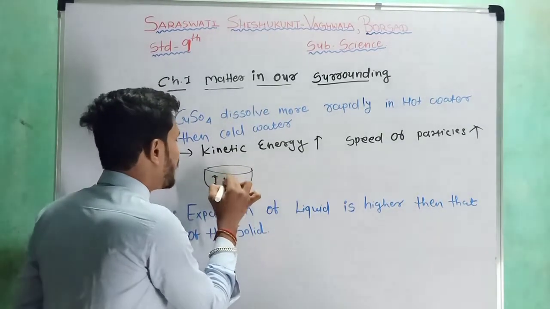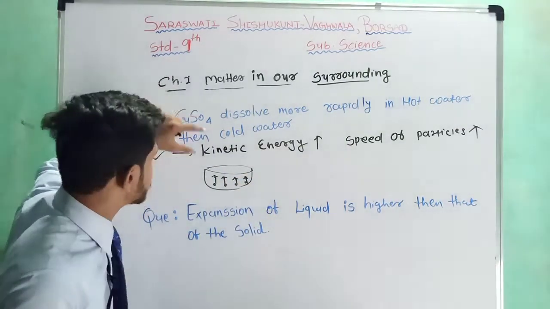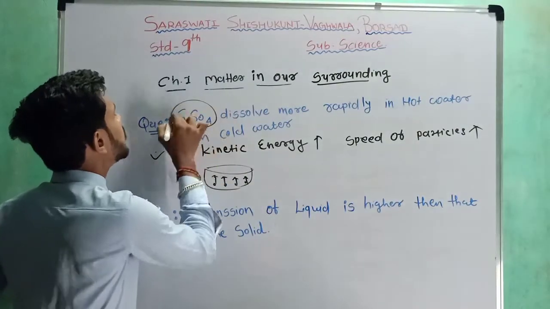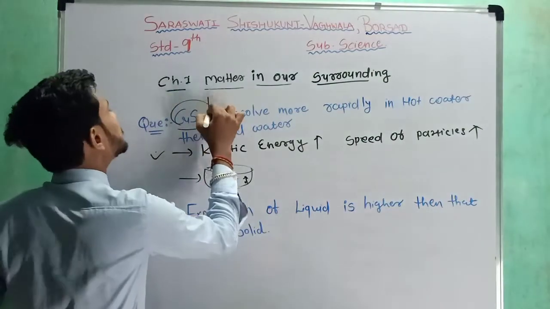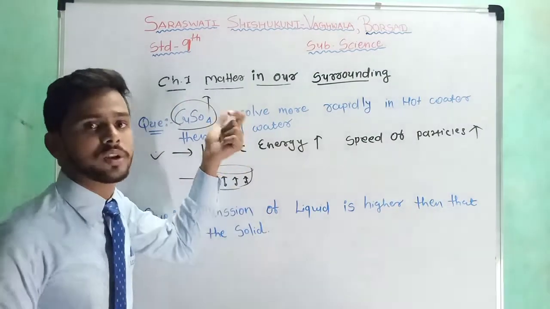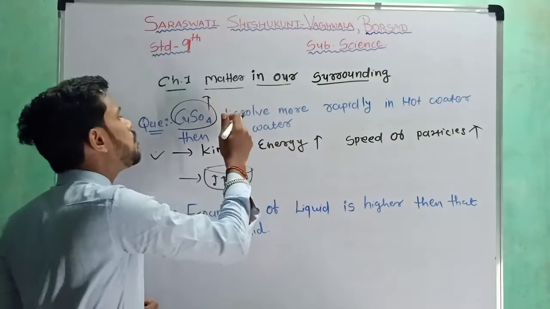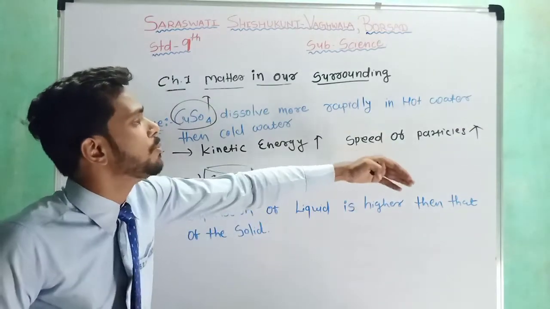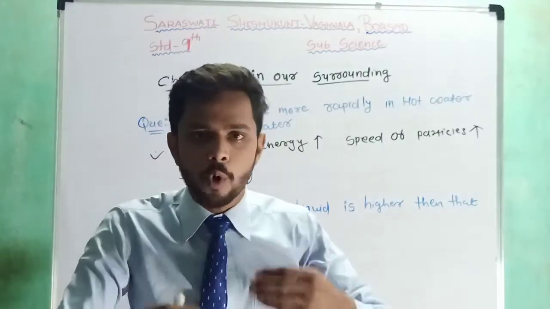Now we add CuSO4 to this hot water, and because the water is hot, the temperature of the CuSO4 also increases, and so its kinetic energy increases, and the speed of its moving particles increases.